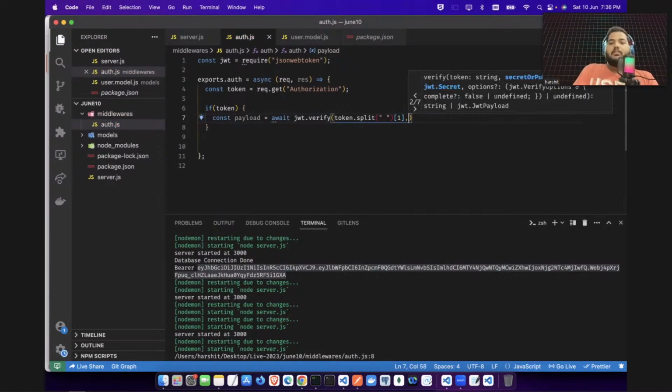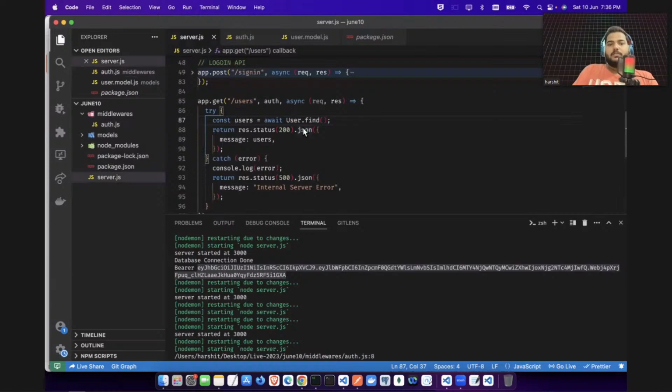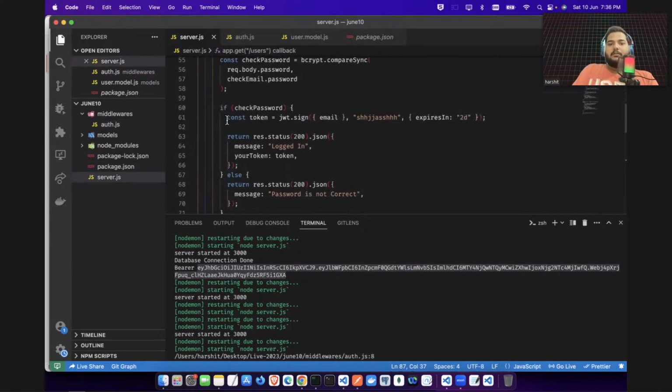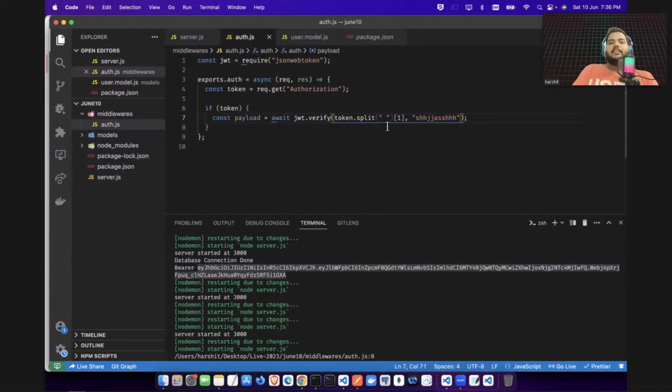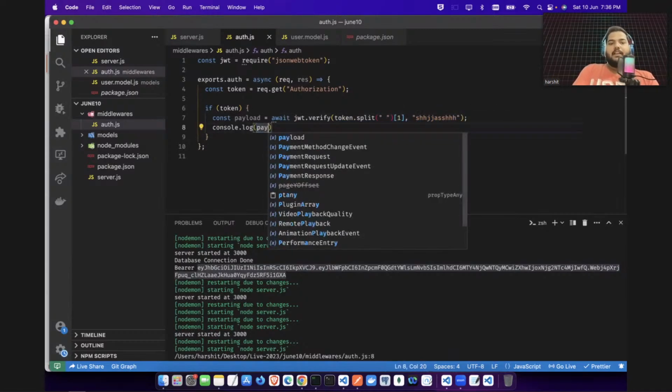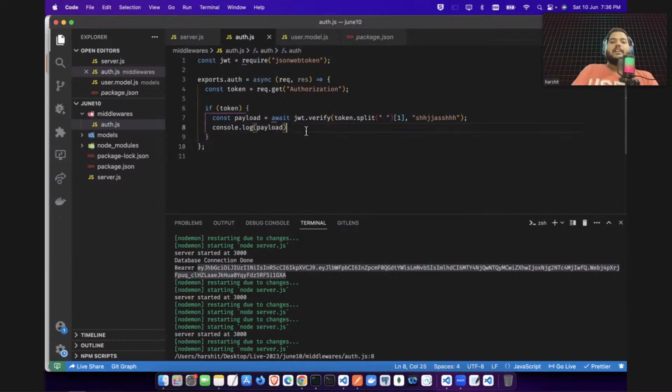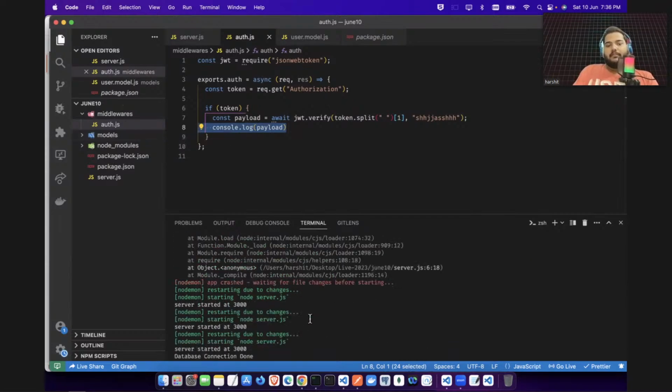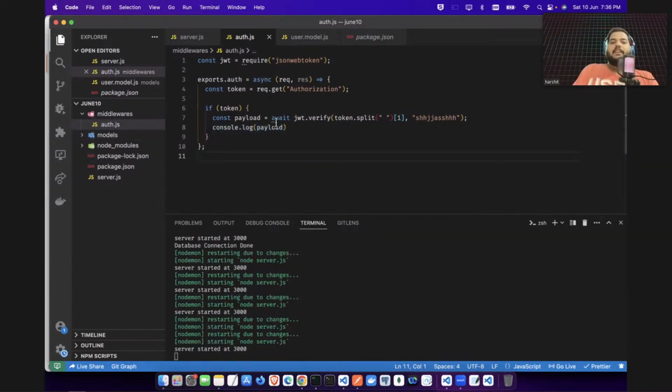Now we also need to provide the secret, the JWT secret. This is the secret that we have used, right? So here we will give the secret. So we are actually verifying this JWT token with this. Now if you just print this payload, let's see what will be inside this payload. Now there will be a very interesting thing. We have verified, and now we are printing this here. So from the token, now we are verifying what was the payload.